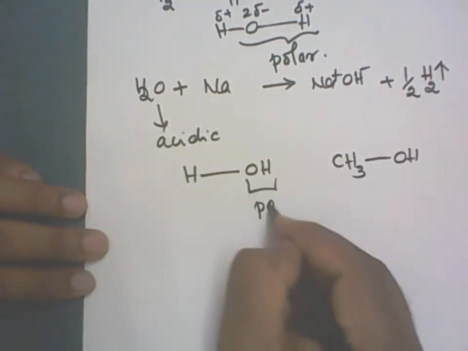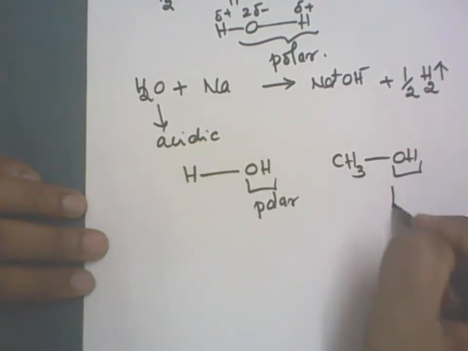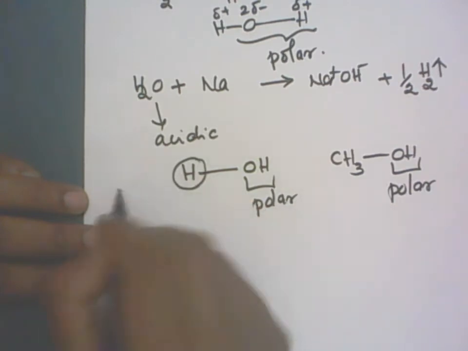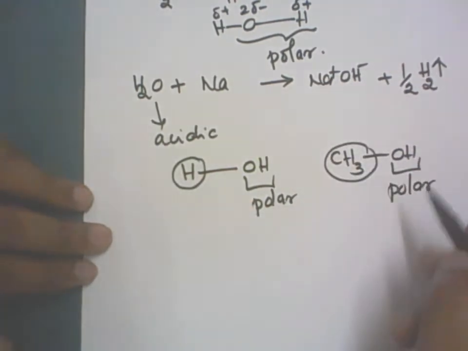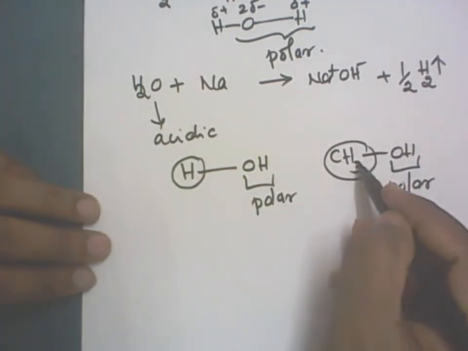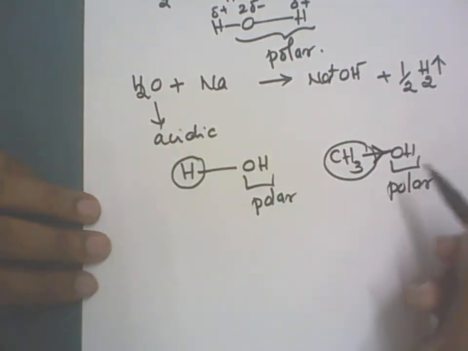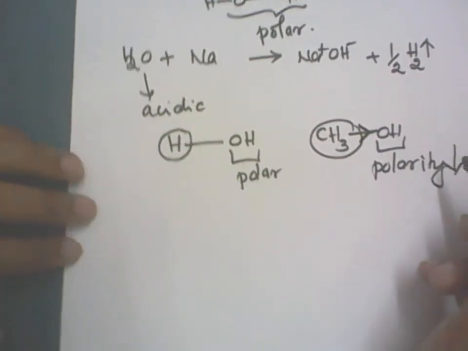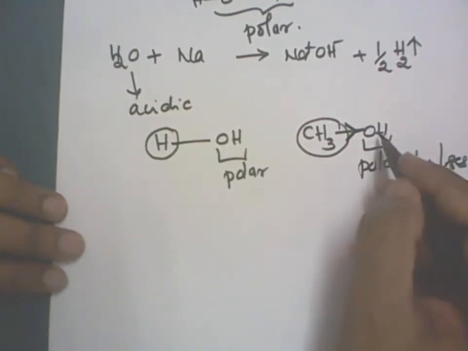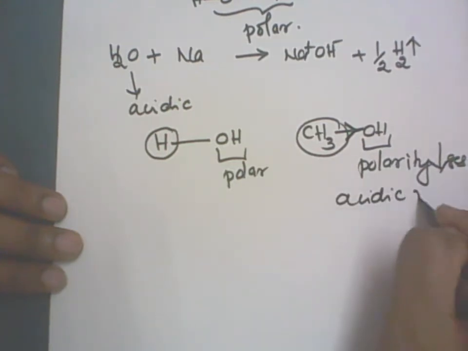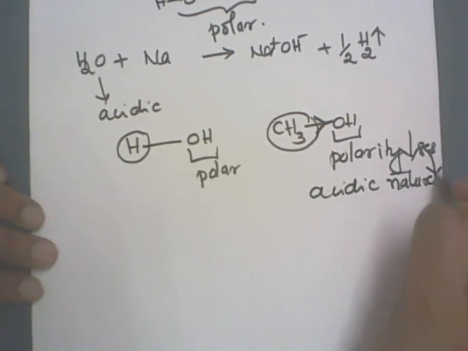OH is polar. Here also OH is polar. Now, hydrogen is attached here, CH3 is attached. What is the nature of CH3? Electron donating group. Whenever an electron donating group is there, polarity decreases. When the polarity of the OH bond decreases, acidic nature also decreases.